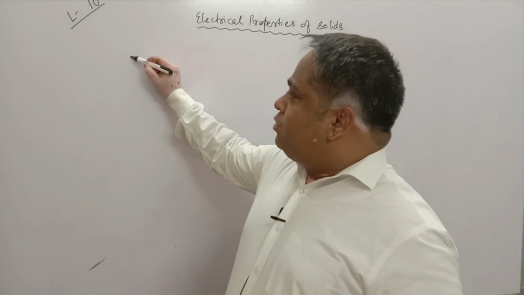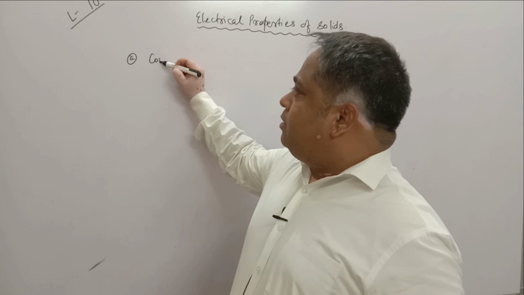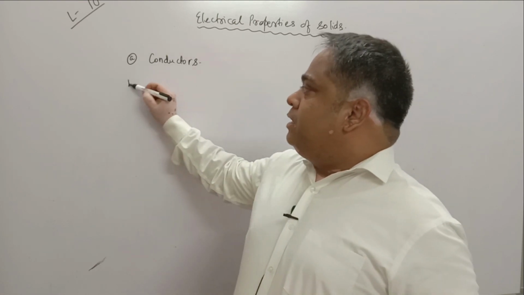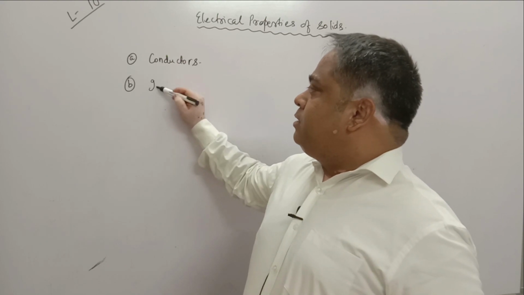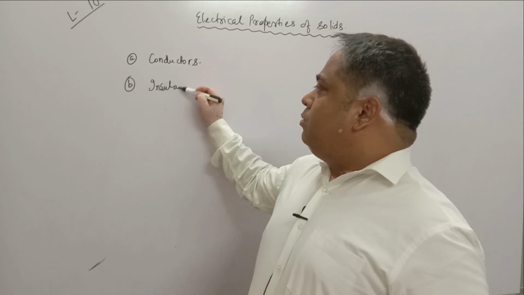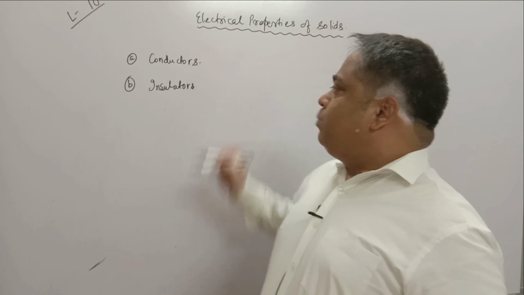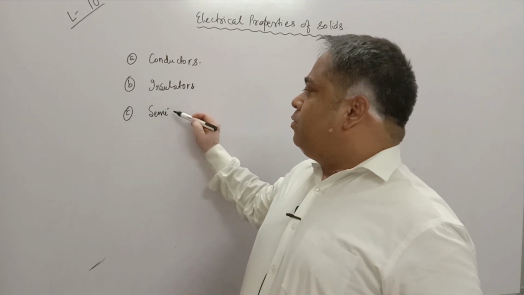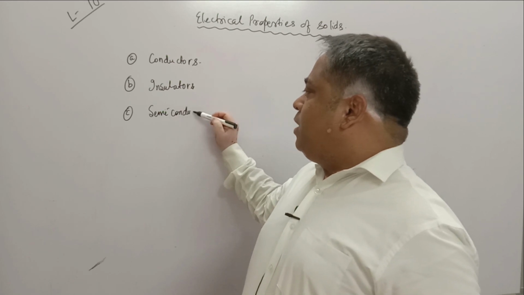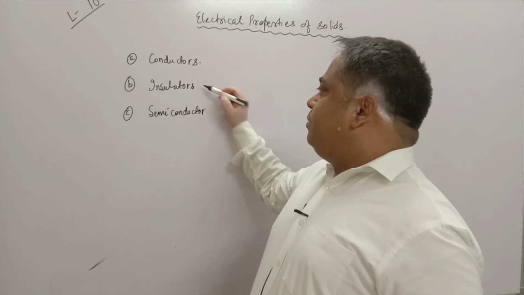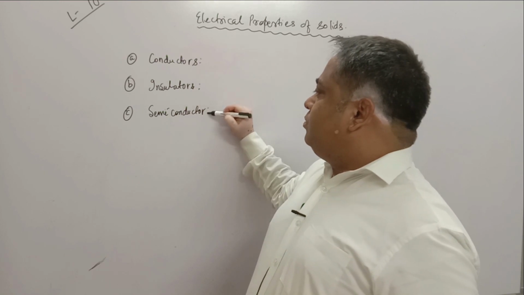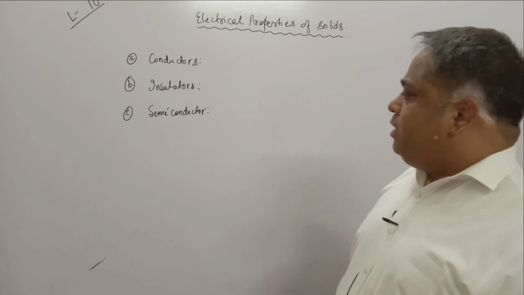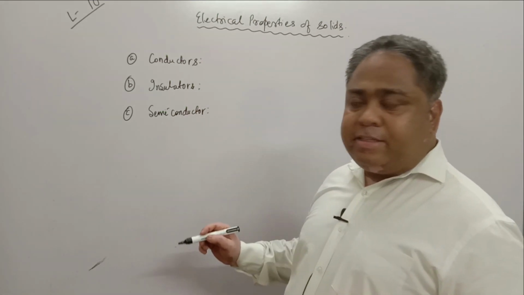Some solids could be conductors, which allow electricity to pass through them. Some could be insulators, which do not allow electricity to pass through them, and some could be semiconductors, which allow electricity to pass through them at higher temperature. Before understanding these 3 points, we have to understand the meaning of conductance and resistance.